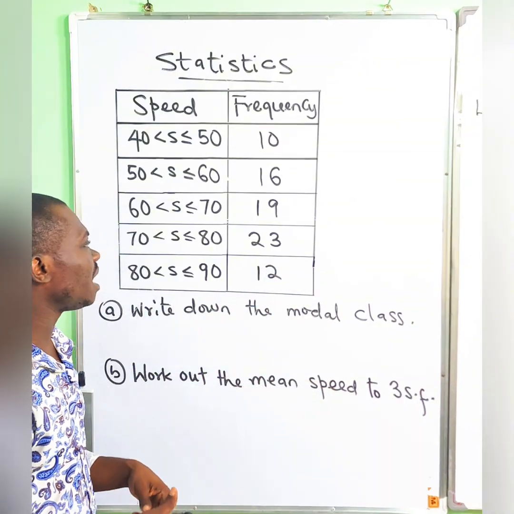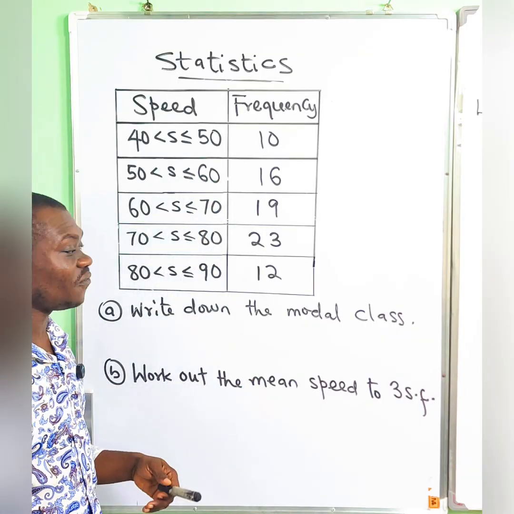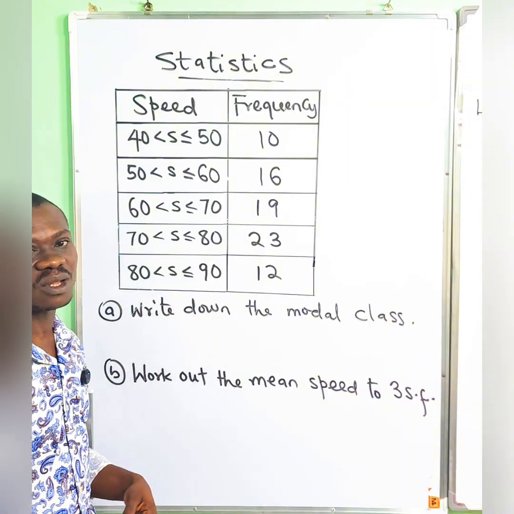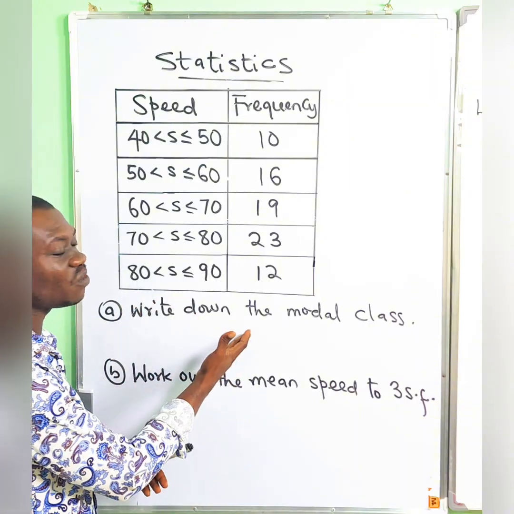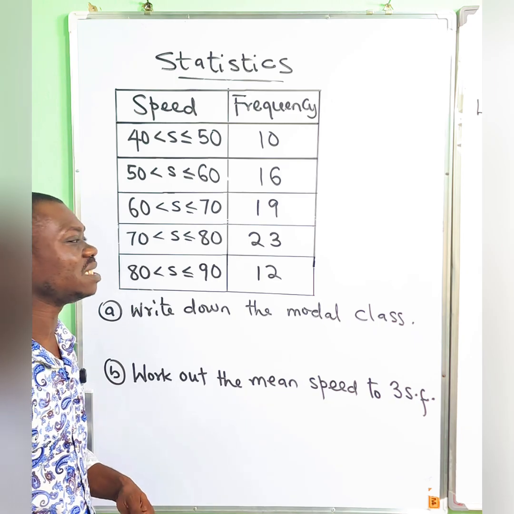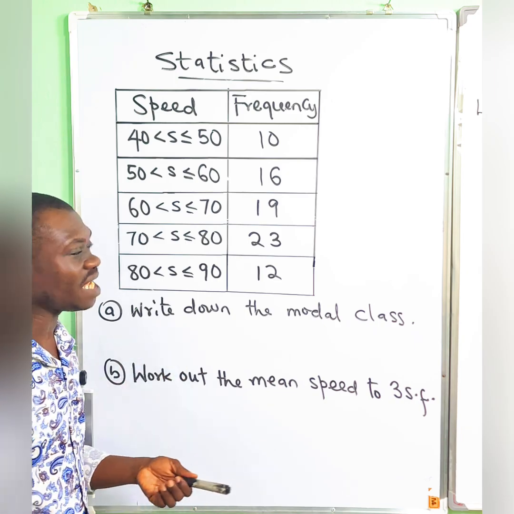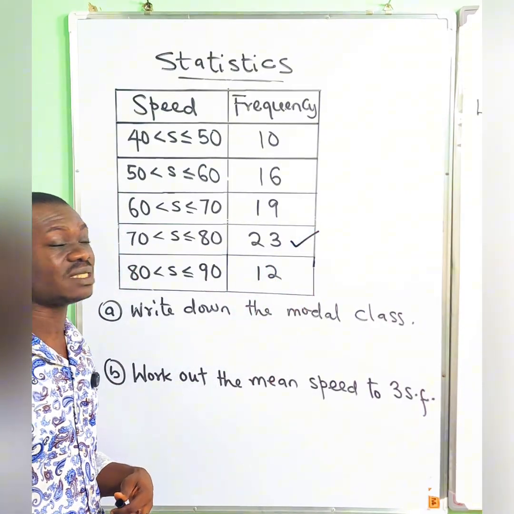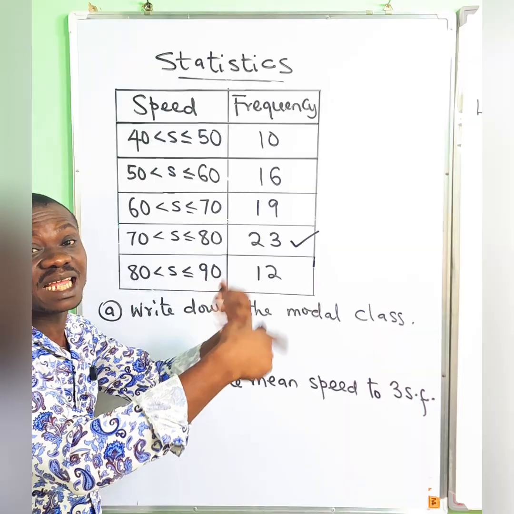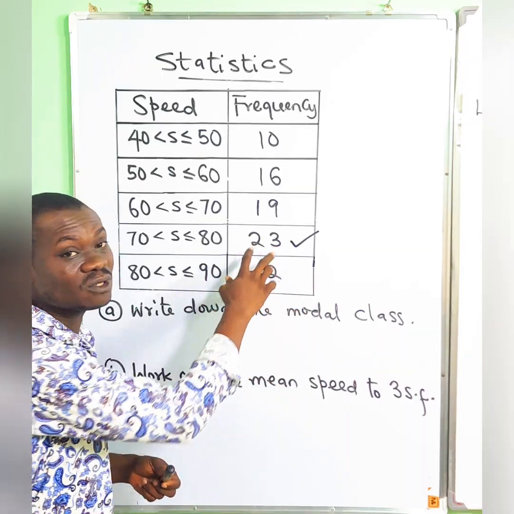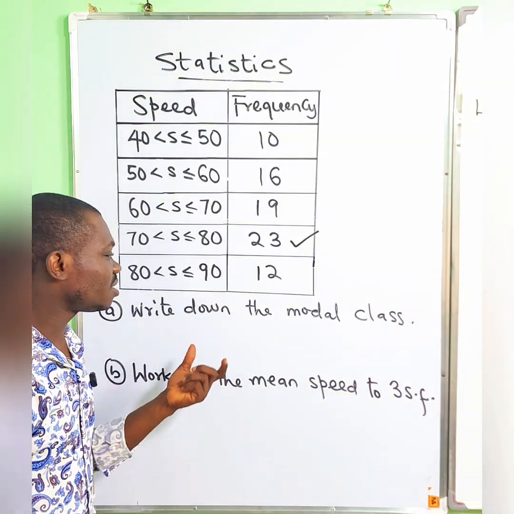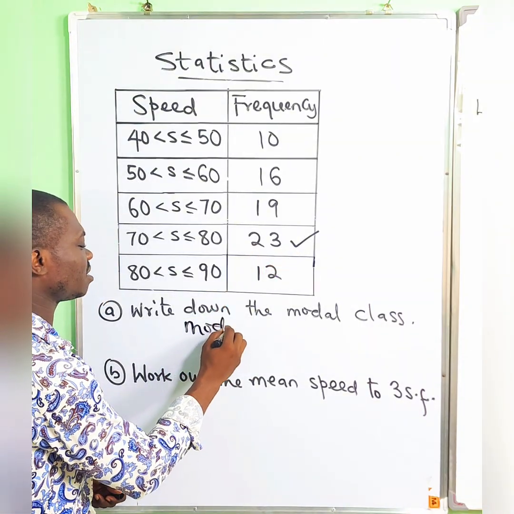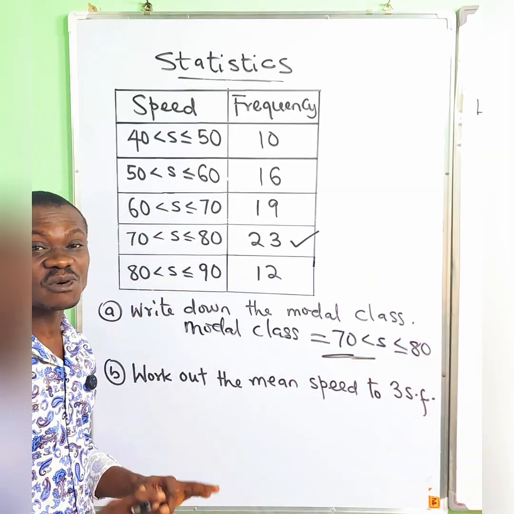Now, like I already said, here you can be asked to find the modal class, the mean, even the median, and all of that. But in this example, we're just going to look at the modal class and the mean speed. So what is the modal class? I have already answered: the class with the highest frequency, that has the highest number of motorbikes. There are 23 motorbikes that had this speed, so we can say the modal class is 70 to 80.